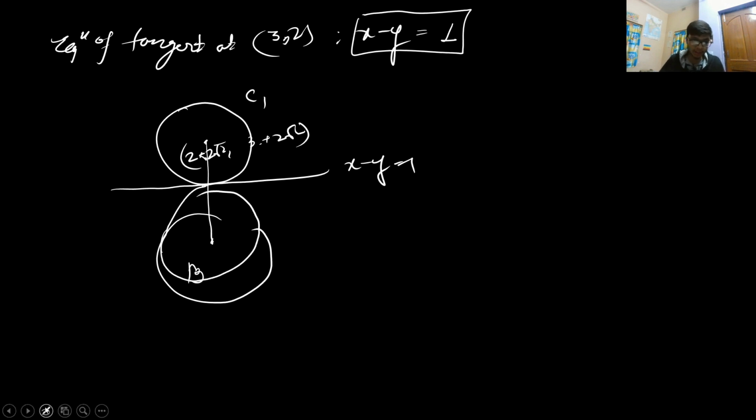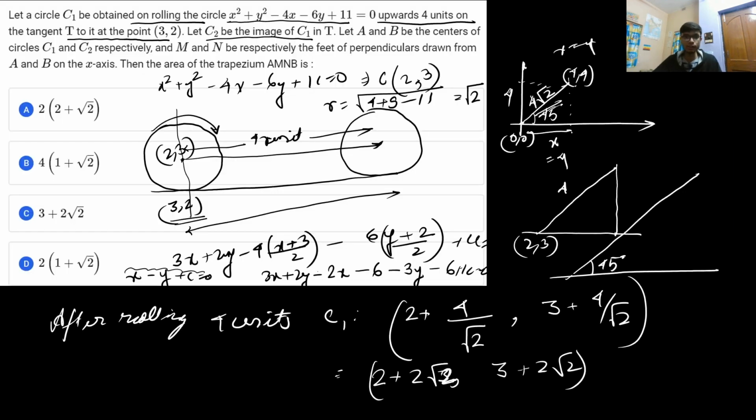Okay, so that's how the image of a circle is obtained. So this will be point B and this is A. B is basically the point of reflection of A. In the question, it is said that M and N are respectively the feet of perpendiculars drawn from A and B on the x-axis, and then the area of the trapezium has to be found.